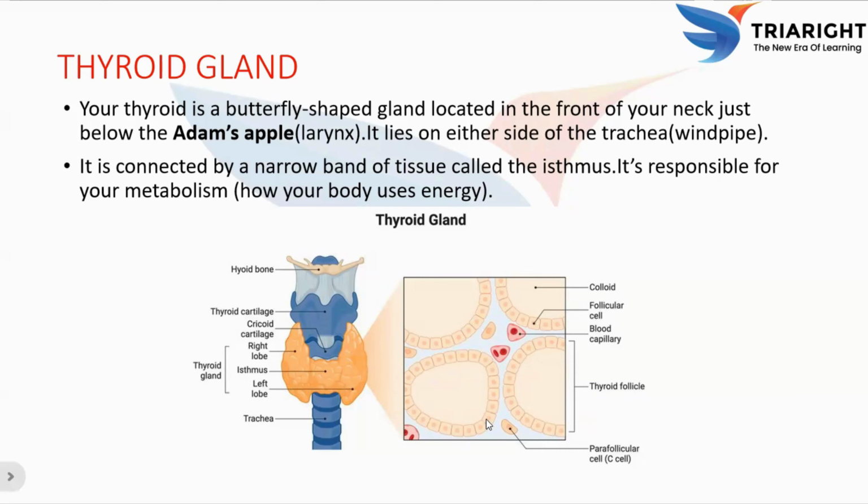So what is the function of the thyroid gland? It controls the metabolism rate, the rate at which the body uses energy. It also regulates growth, development and body temperature. It maintains calcium balance through calcitonin. So this is all about the thyroid gland. It plays a major role compared to any other glands in the endocrine system.